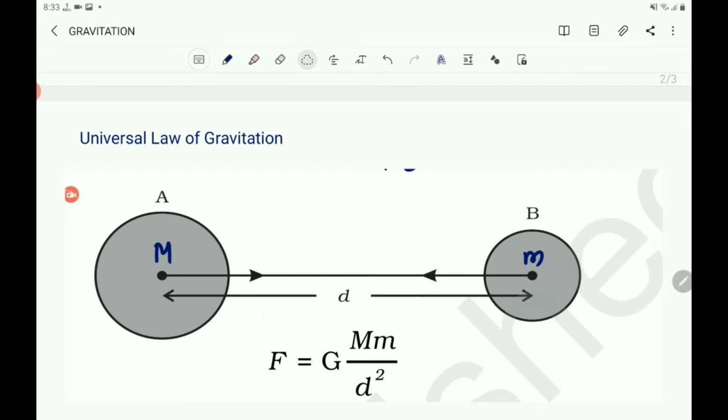Then what is the statement of the universal law of gravitation? The statement of the universal law of gravitation is as follows. Every object in the universe attracts every other object with a force which is proportional to the product of their masses and inversely proportional to the square of the distance between them. The force is along the line joining the centers of the two objects.